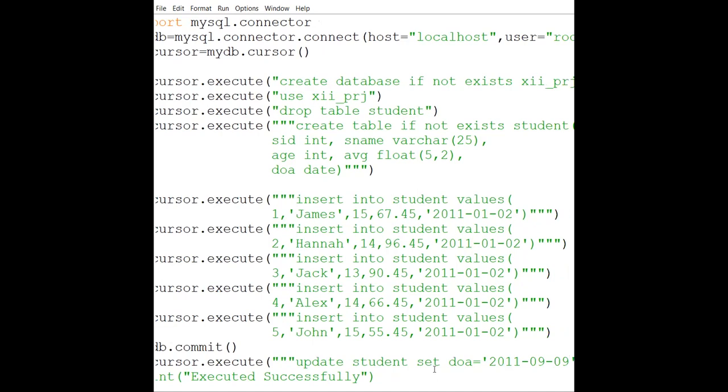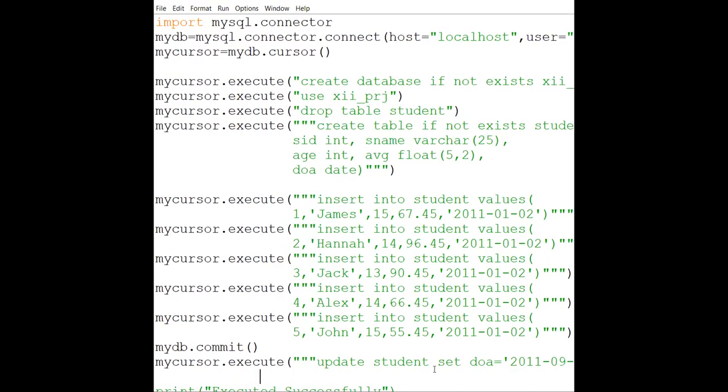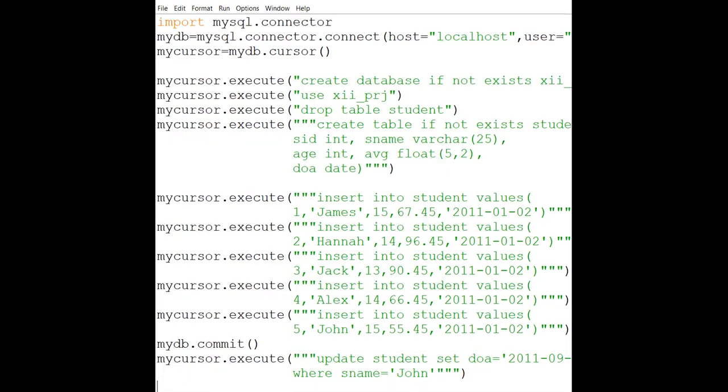Okay, then after this what we are doing, we are writing the where clause, where name is equal to John. Okay, and we have to close these triple quotes first. Now once this is done, we need to commit this. As I said, it is compulsory to commit.